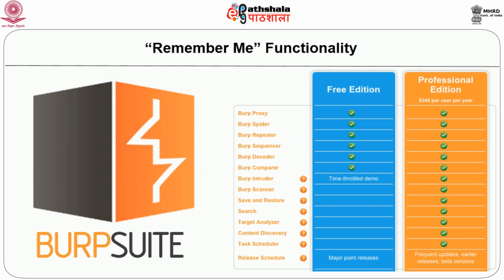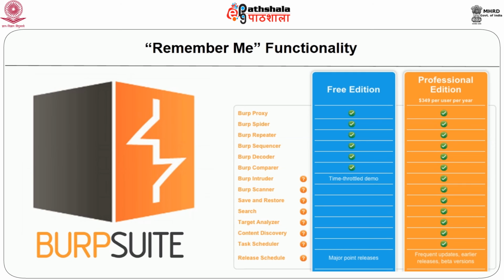To check the remember me functionality, we will check how Burp Suite is helping. It will show a vulnerable remember me function which automatically logs in a user based solely on the username stored in a cookie.